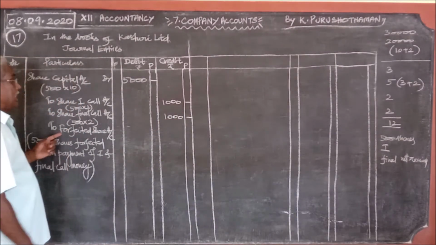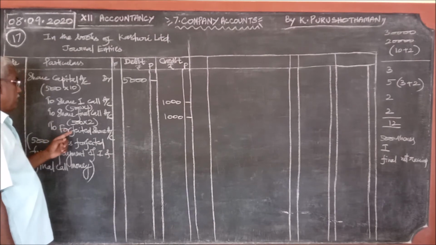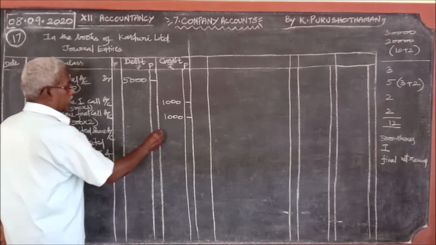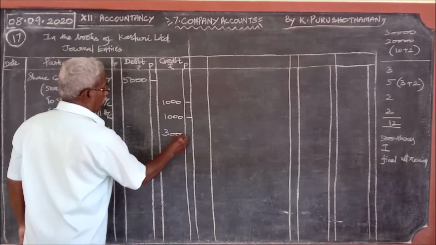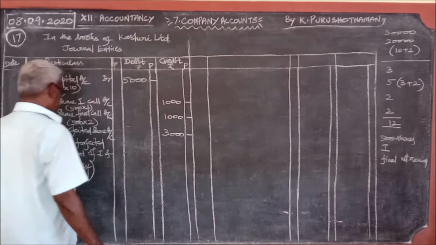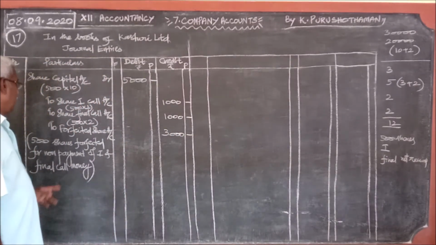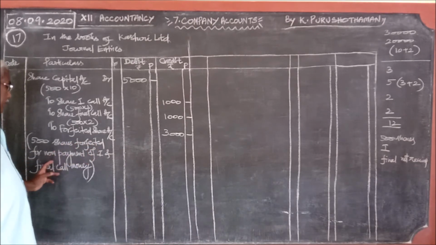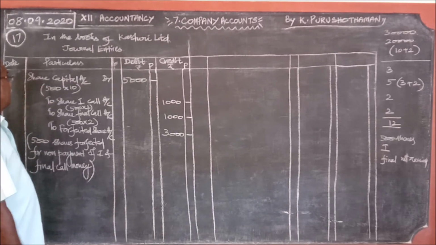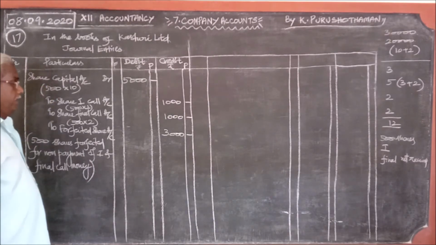So the balancing figure under the forfeited share account is 3,000 rupees. This is for forfeiture.